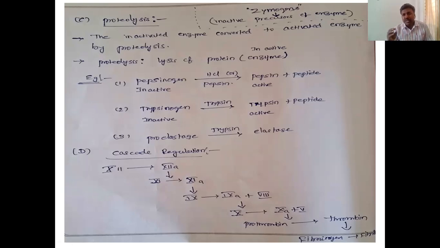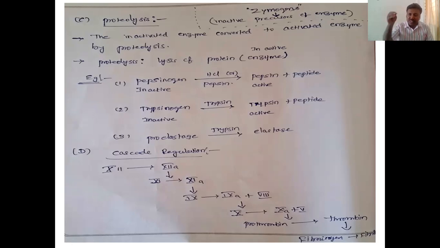Proteolysis means protein lysis. Here the protein is an enzyme. Some enzymes are in an inactive state, and when they undergo lysis they are converted into the active state.